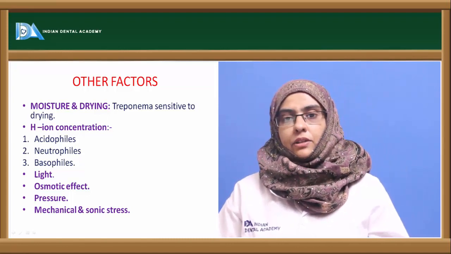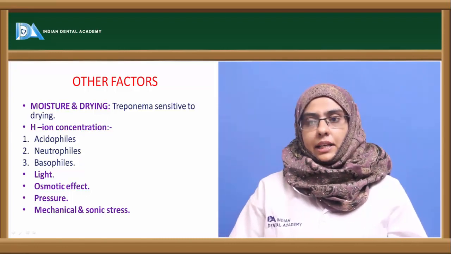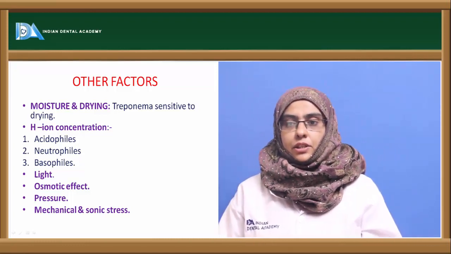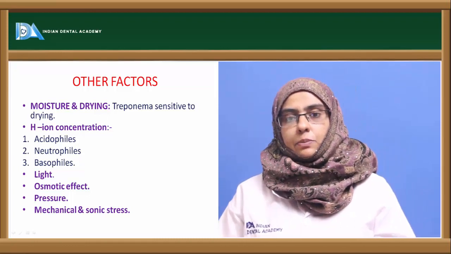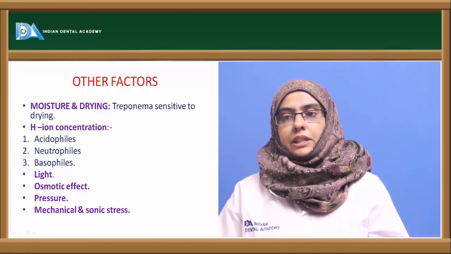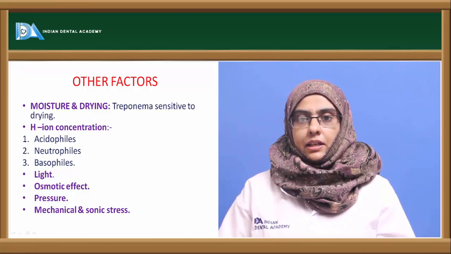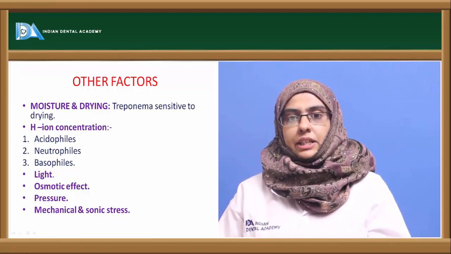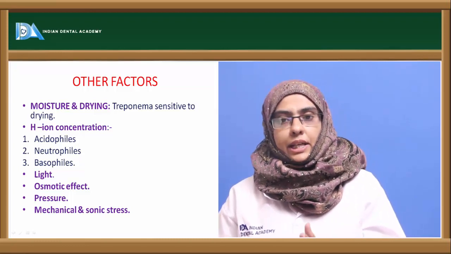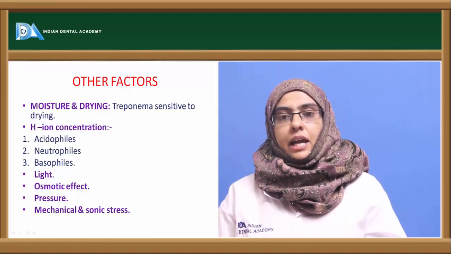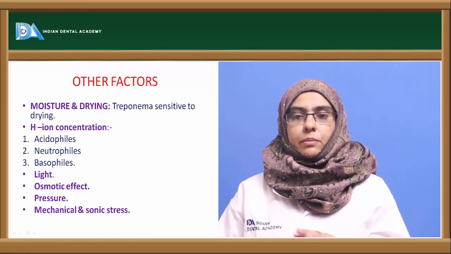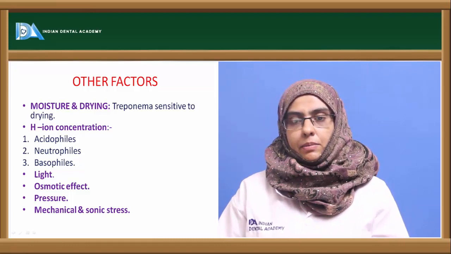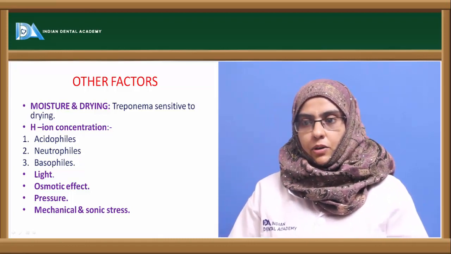Now, the effect of light on the microorganism. Light is a very essential component for phototrophic microorganisms, but due to exposure to UV rays, there is a possibility that the organism might get killed. The effect of light on the microorganism is due to the UV radiation that usually attacks the nucleic acid and kills the microorganism by forming thymine dimers in the DNA molecule, thereby inhibiting replication and ultimately killing the microorganism.